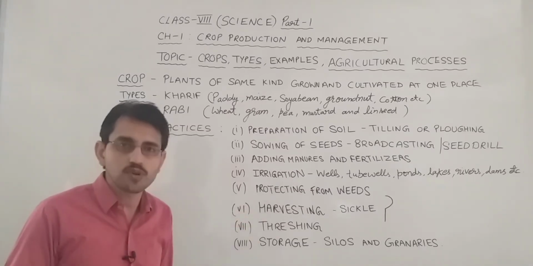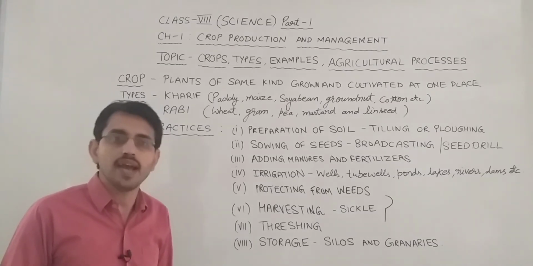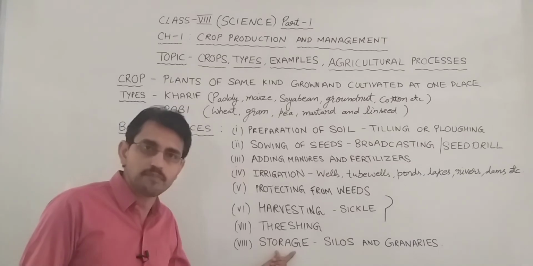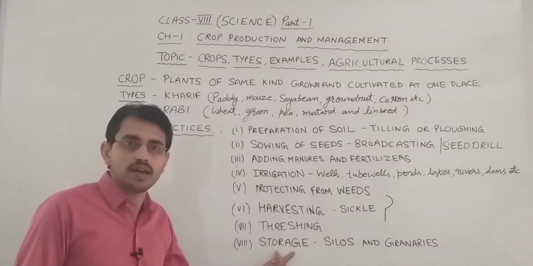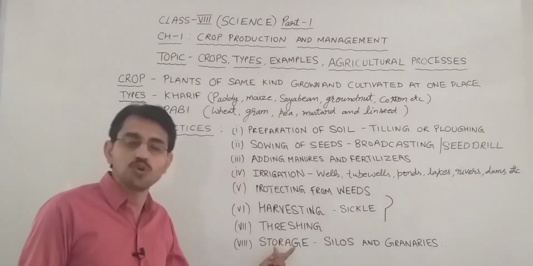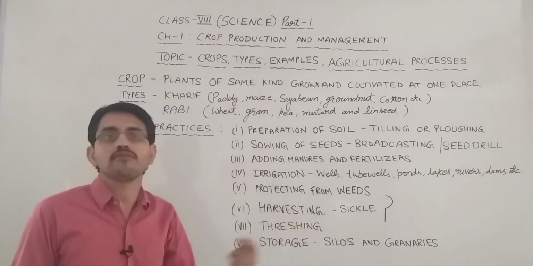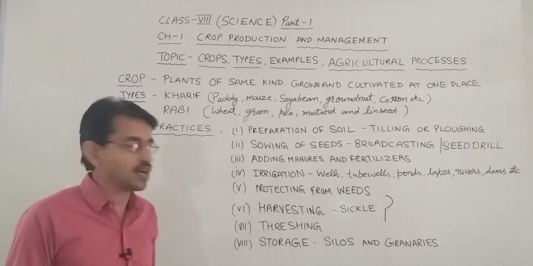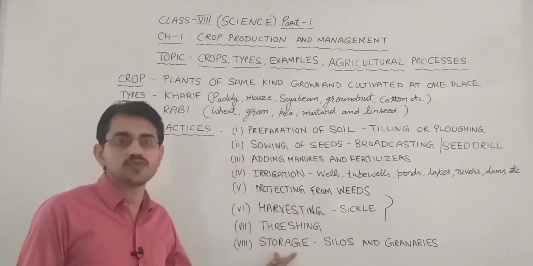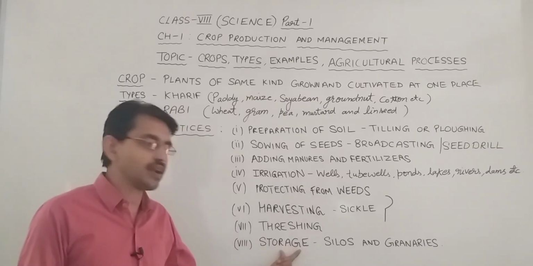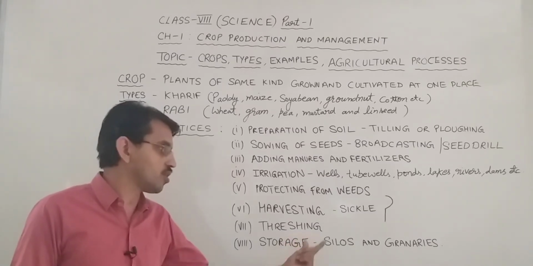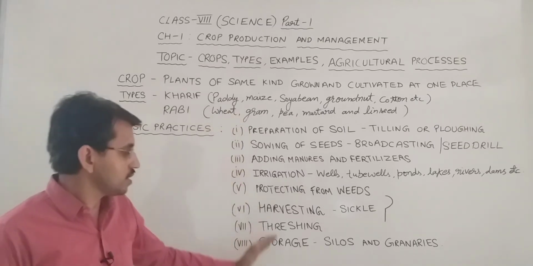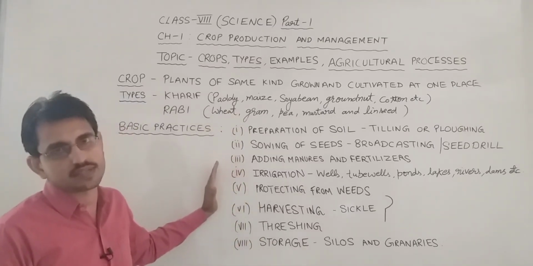And you also have to protect them from biotic and abiotic factors, because moisture, high temperature, rainfall, humidity and other biotic factors like insects, rodents, they also damage the grains. So to protect the grains from these factors, we have to take care while storing them in silos, granaries or godowns. So in this, we have studied various agricultural practices.